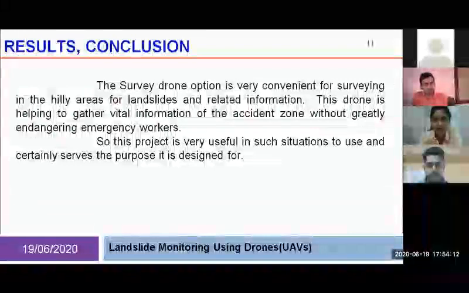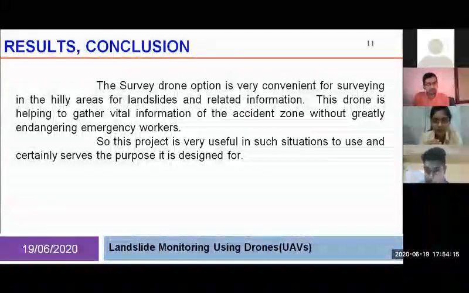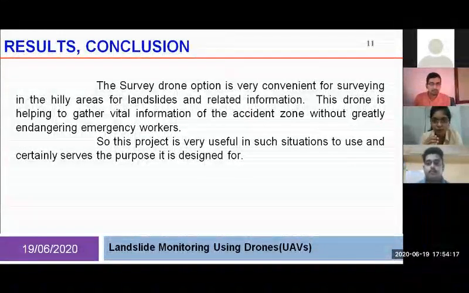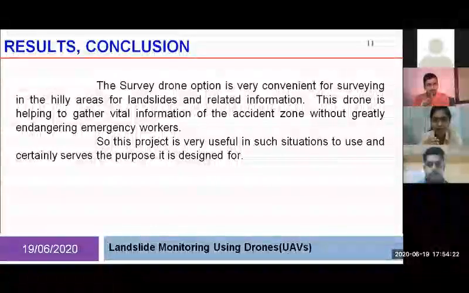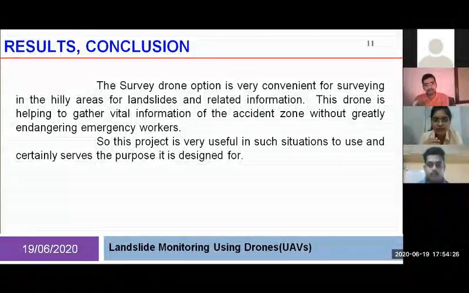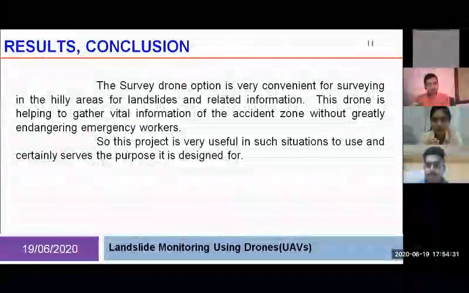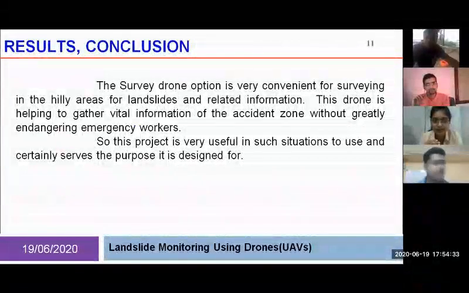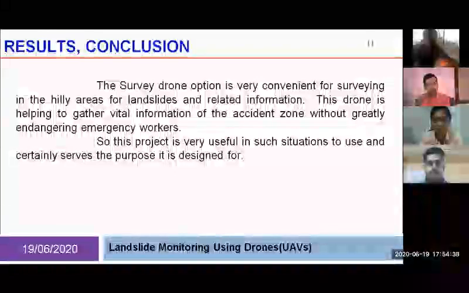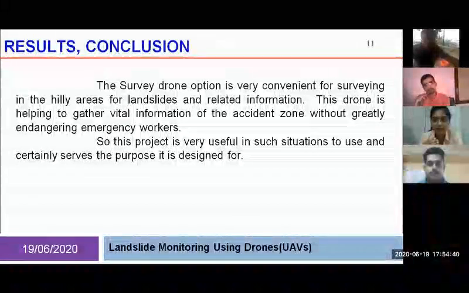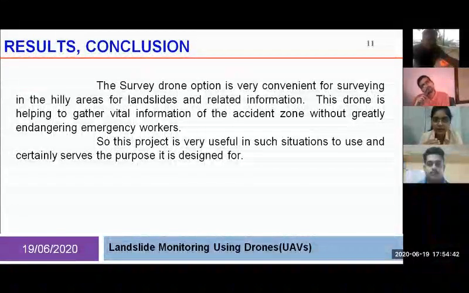We also get a live camera feed during this operation, and it has two modes. It is fully manual or fully autonomous. We can work with this drone in both options. So this drone is helpful in gathering vital information of the accident zone without greatly endangering emergency workers. From all this, I can conclude that this drone is very useful in cases like landslides, and it certainly serves the purpose for which it is designed.